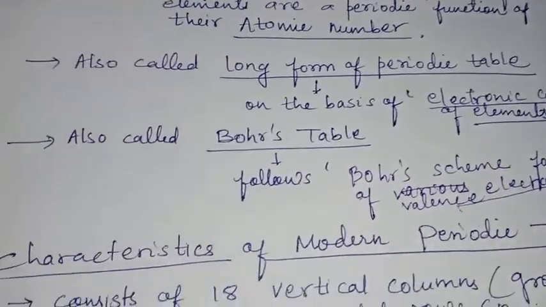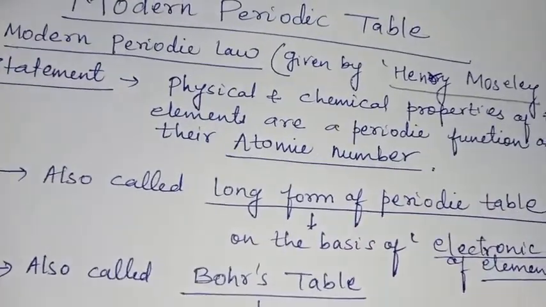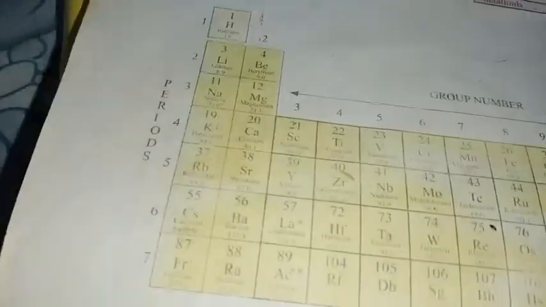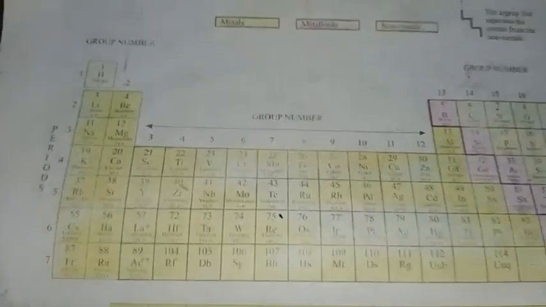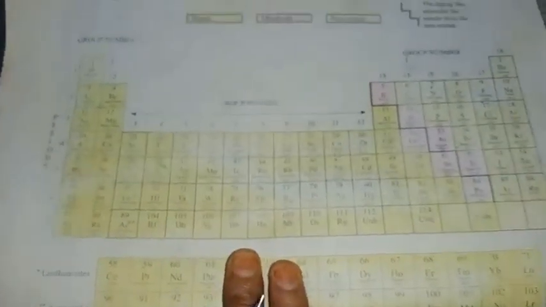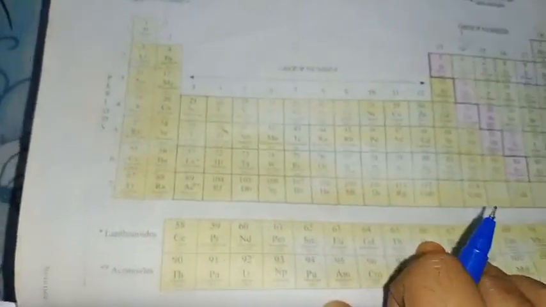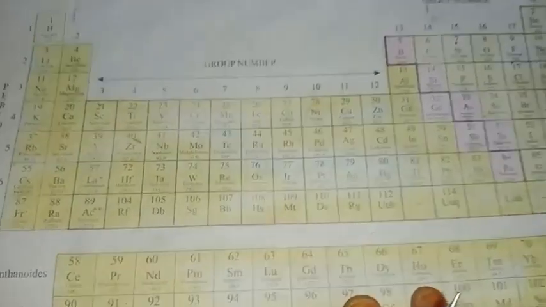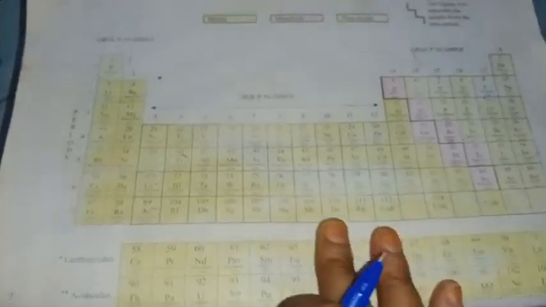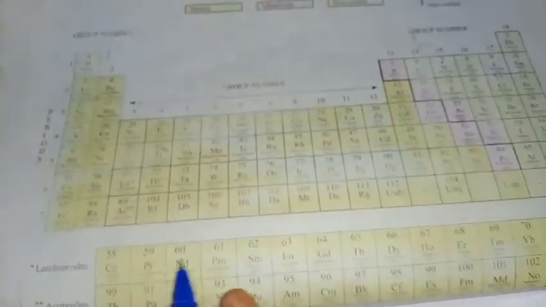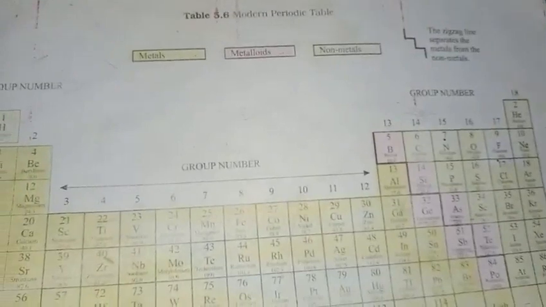Okay, so this is about the modern periodic table. Let's have a look. This is called the modern periodic table, as you can see. This is there in your textbook only.